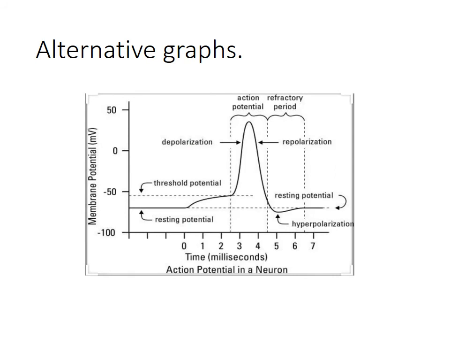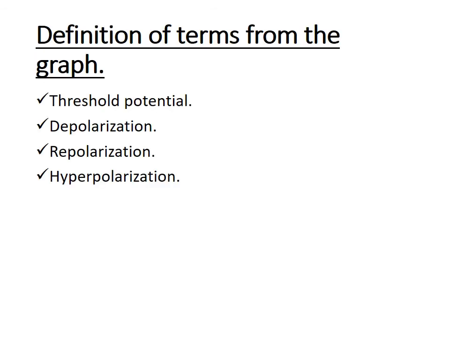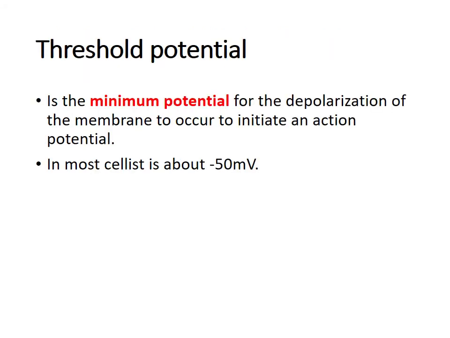This is another diagram to illustrate what I explained in the previous slide. We are going to define some terms like threshold potential, depolarization, repolarization, and hyperpolarization. Threshold potential. This is the minimum potential for depolarization of the membrane to occur to initiate an action potential. The minimum potential, which is about negative 50 millivolts, is called the threshold potential, because once the stimulus reaches that minimum potential, it is more likely to cause an action potential.